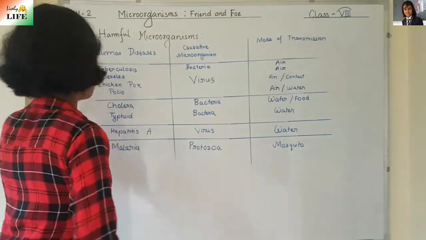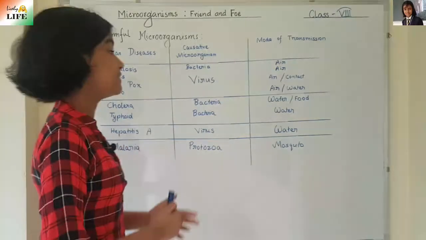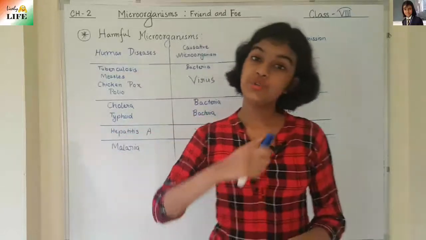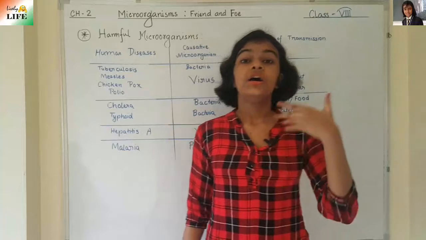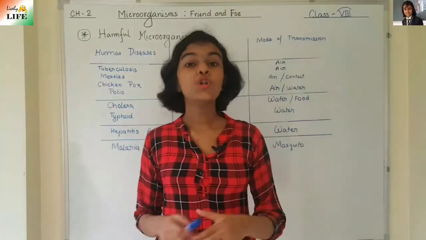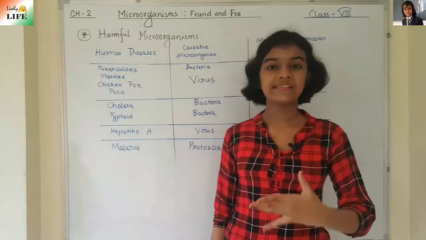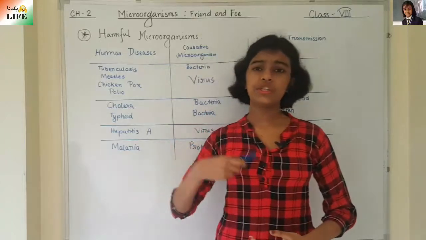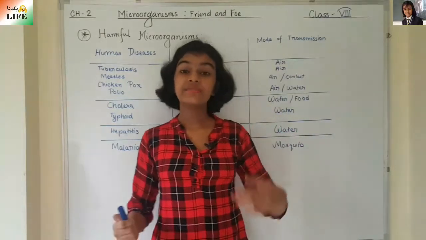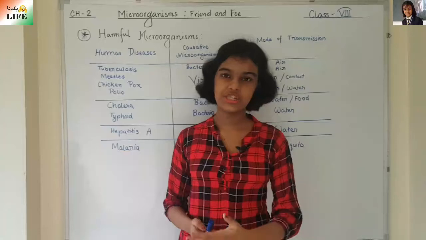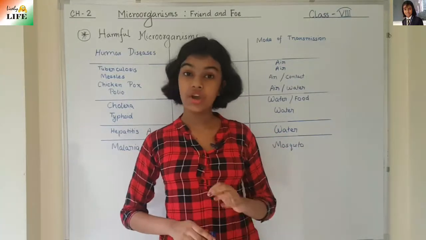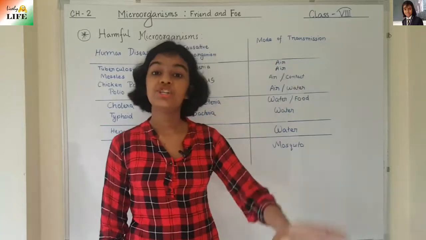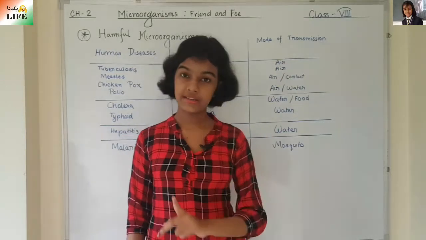So these were the diseases that are mostly caused in human beings. But microorganisms or pathogens also cause diseases in plants and animals. So what diseases do they cause in animals? In animals, especially in cattle and sheep, there is a disease known as anthrax. That is a very common disease, especially in sheep and cattle.